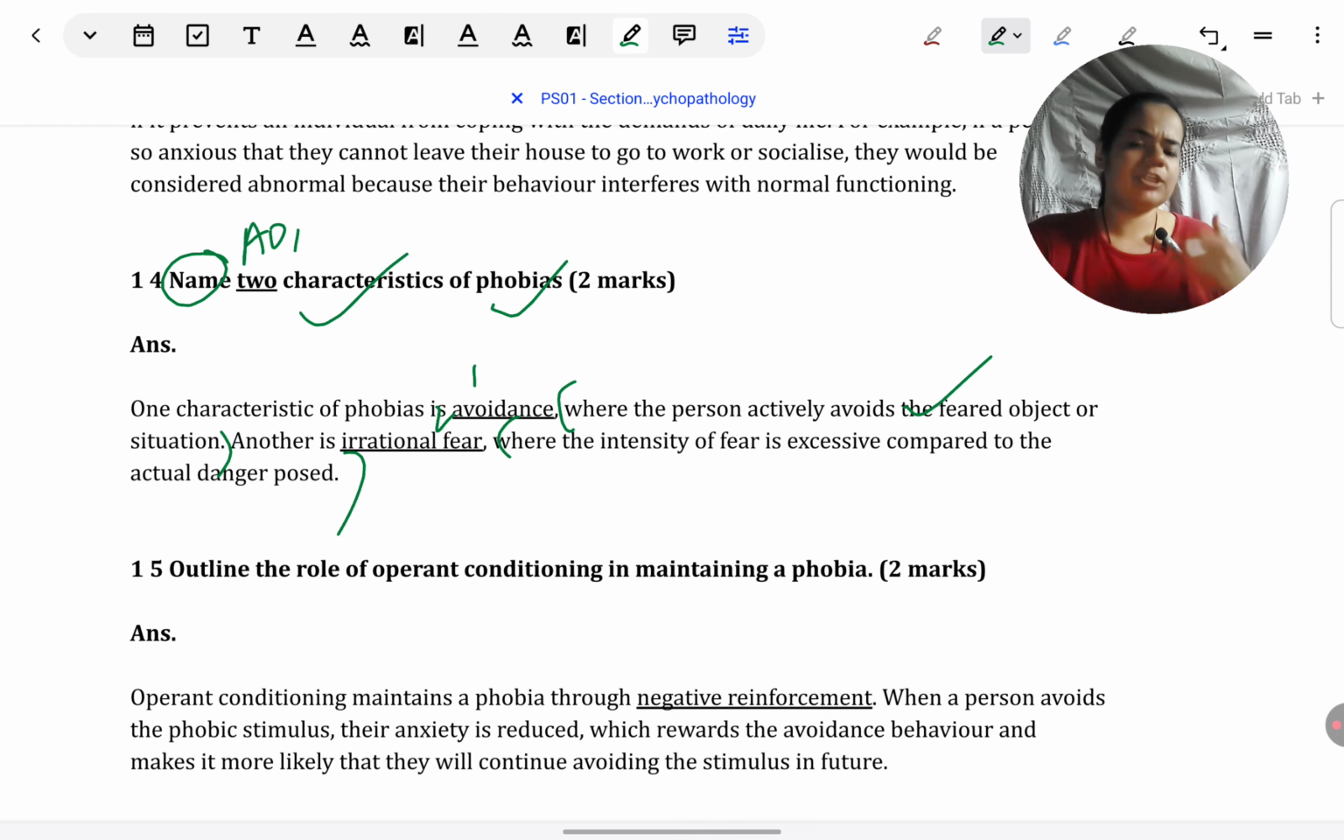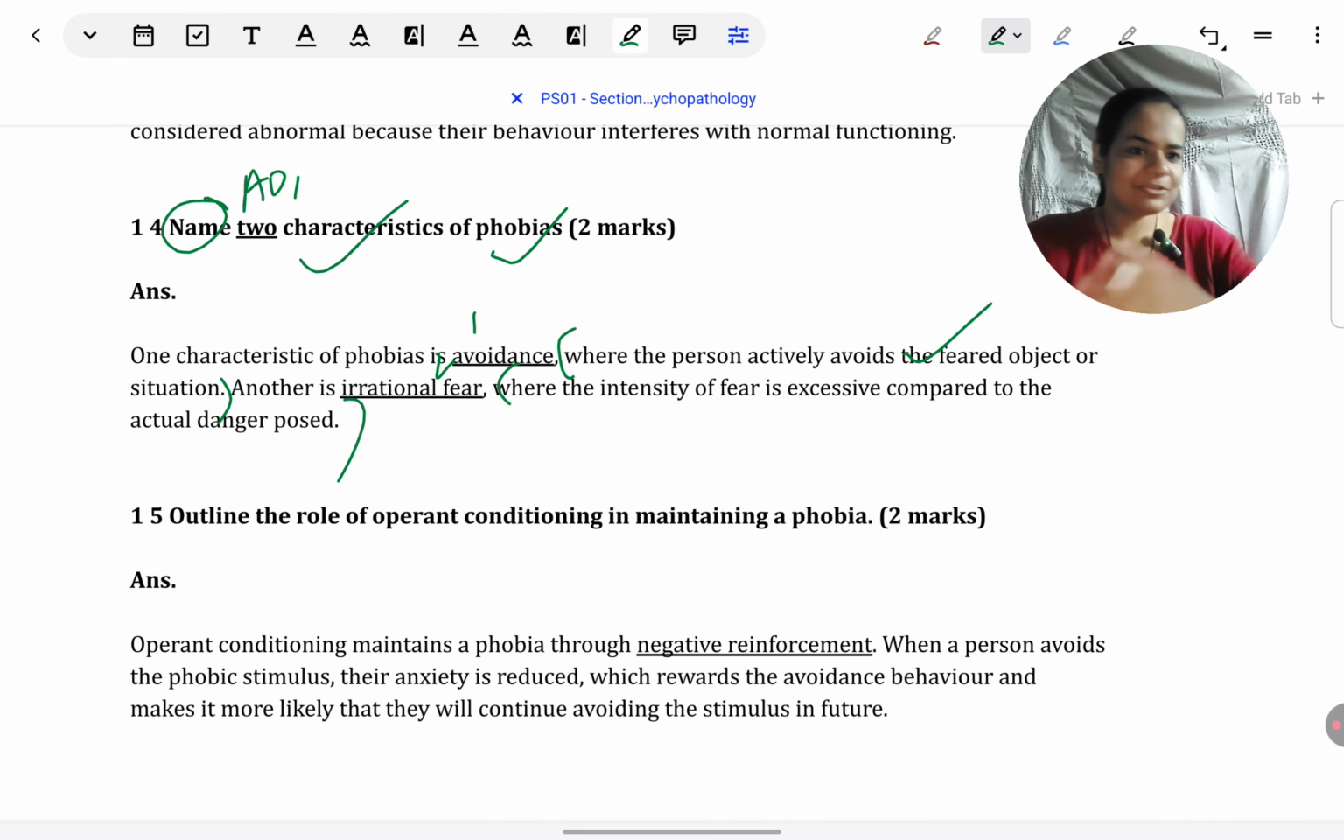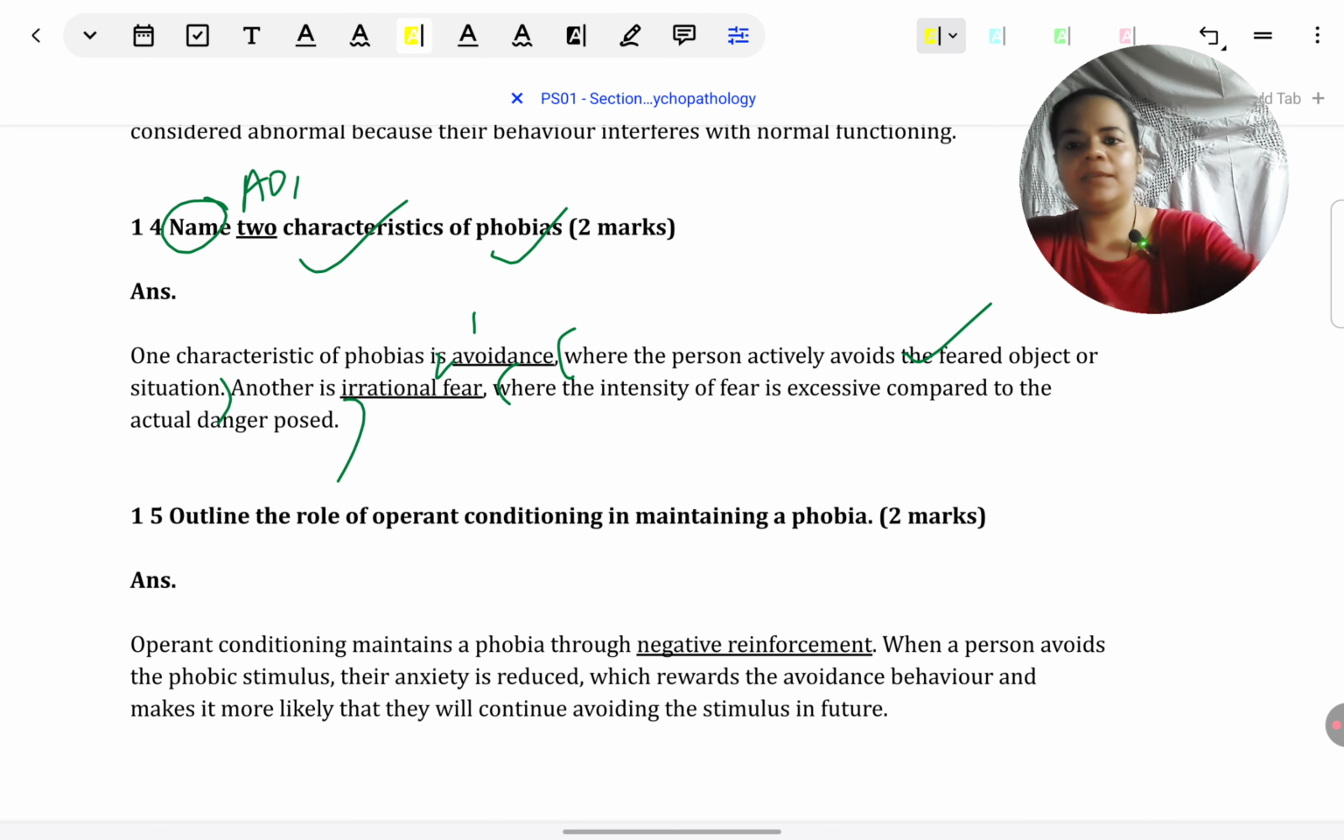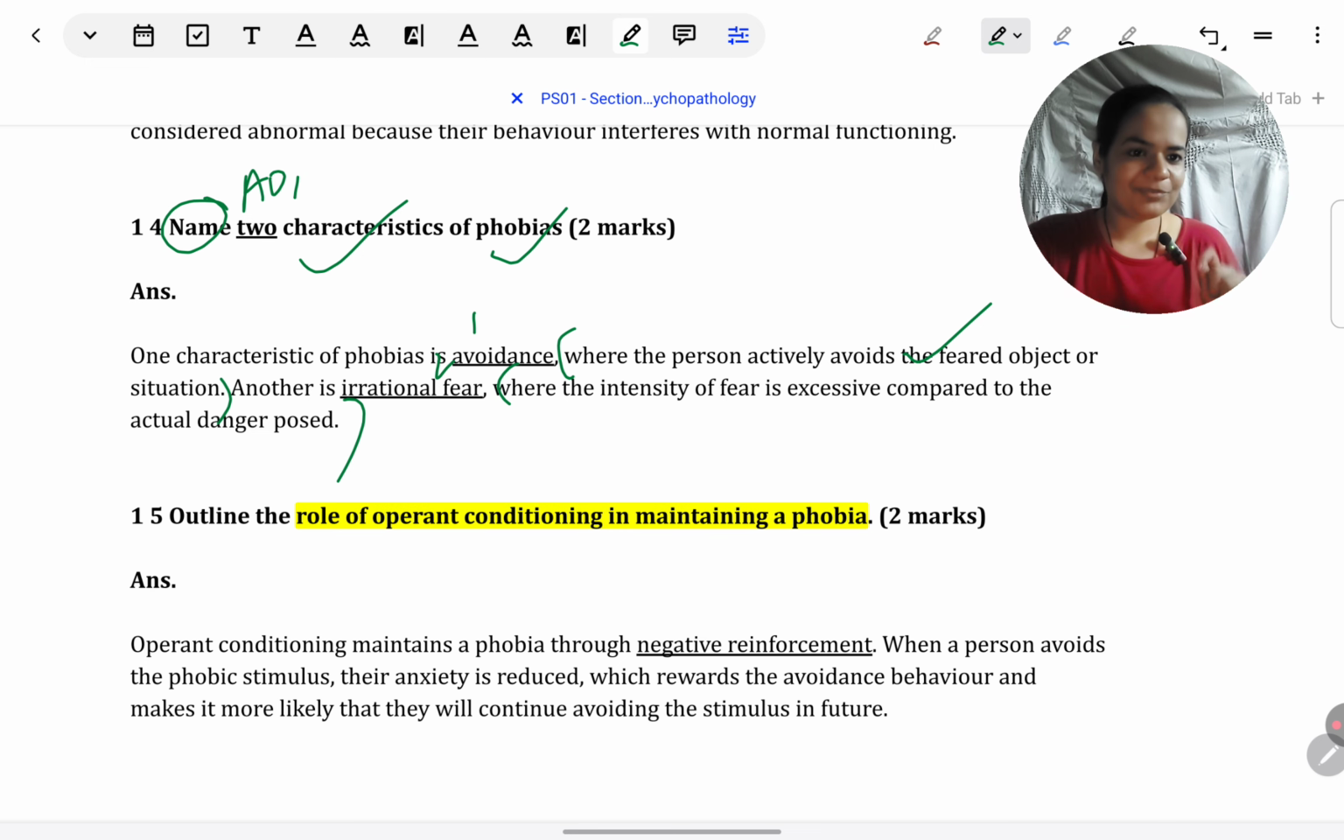Fear that is much higher in proportion compared to the danger posed by the stimulus. Okay, so this was again a straightforward one. Next was outlining the role of operant conditioning in maintaining a phobia. I think the questions have been really easy, in my opinion, for the January 25 paper for psychopathology because there's no essay and mostly descriptive questions. There are a few AO3, AO2 here and there, but most are focusing on AO1. So this was one section to really score.